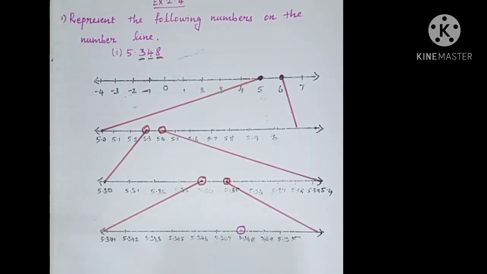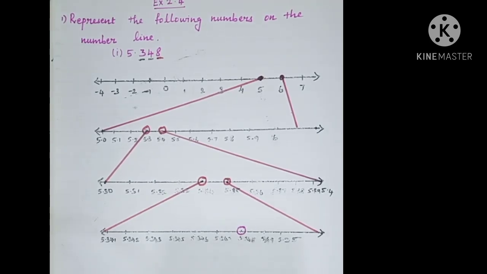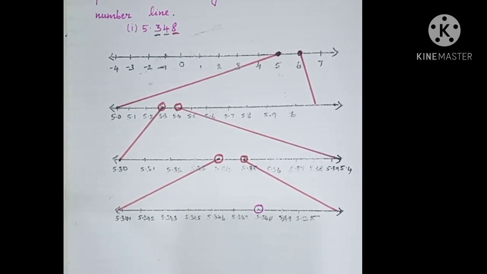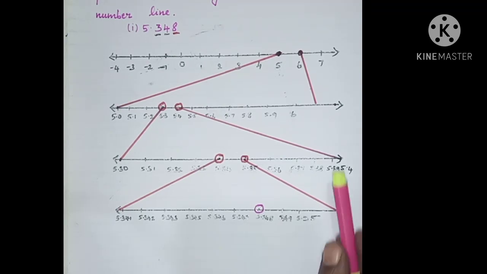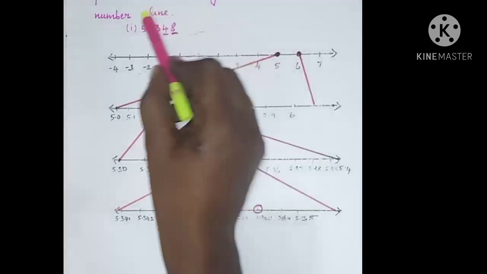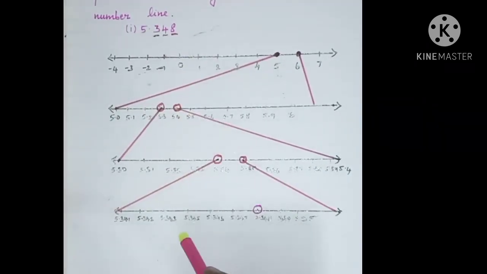In this place the number 5.348 appeared. So we represented the number 5.348 in the number line. I repeat it once again. We have to represent this number in the following number line.